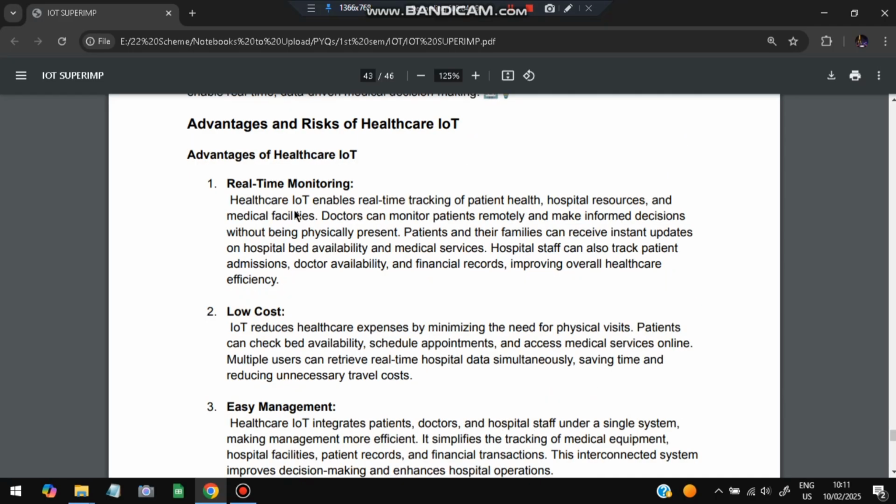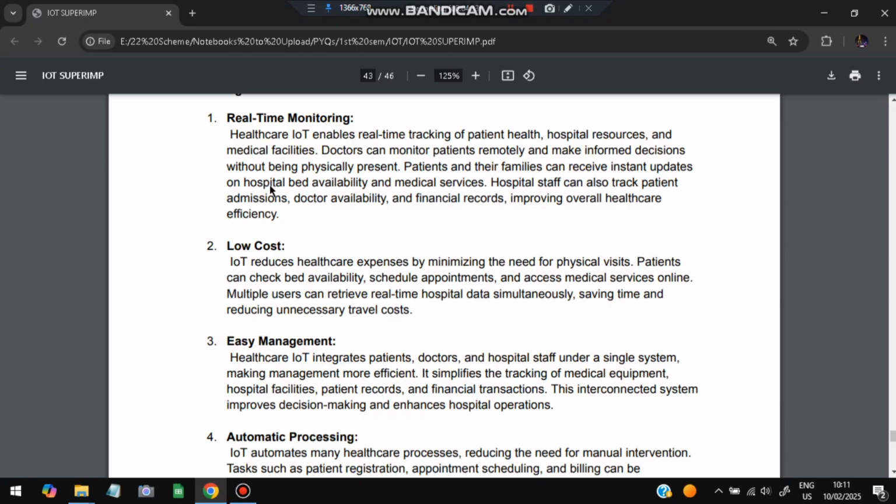Next we have advantages and risks of healthcare IoT. First advantage is real time monitoring. We can do everything in real time, and very fast also, because if the data is coming in real time, we can take the decision at that time only. And it is lower cost also, because nowadays IoT devices are very largely manufactured. It also reduces the cost of keeping the nurses and all. IoT will do it at a much lesser cost than paying the salary to the nurses.